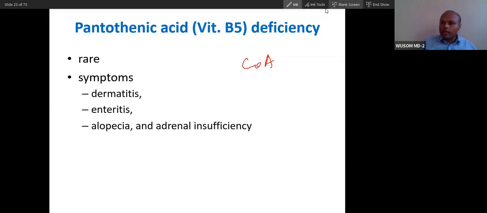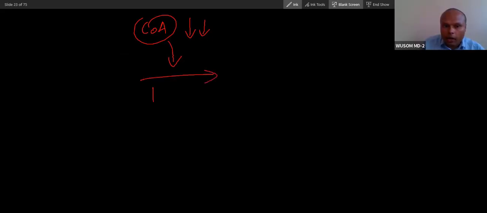And see, if there is a deficiency in coenzyme A, what will happen then? If coenzyme A is deficient, low, what will happen? Will there be proper beta oxidation?